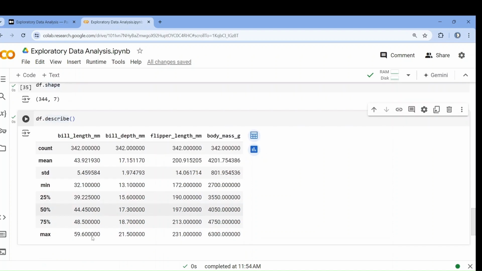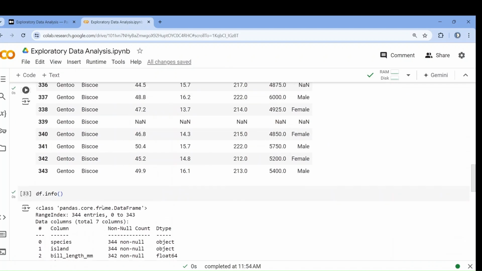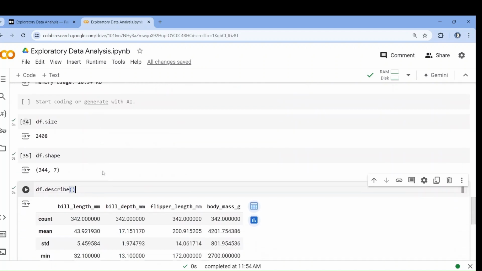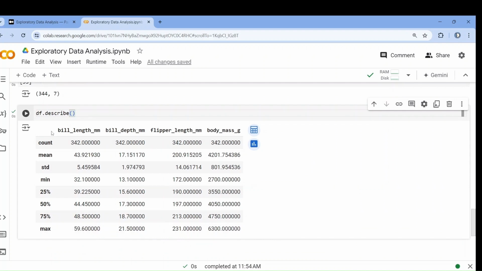Okay, so you understand about the data. Now see here, this will give you values for the numerical columns because this cannot be applied on categorical columns. So automatically it finds the numerical columns from the dataset and gives all these measures. We have studied these things while studying descriptive statistics. I hope that you have an idea about all these things, like minimum value, maximum value, percentile, the 5 number summary. Okay. Let's do some more.